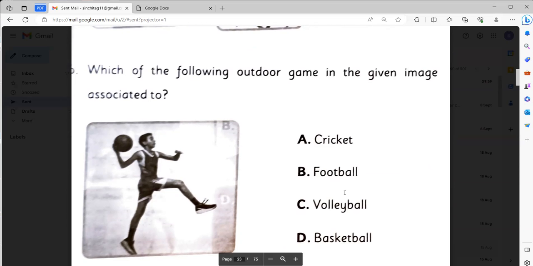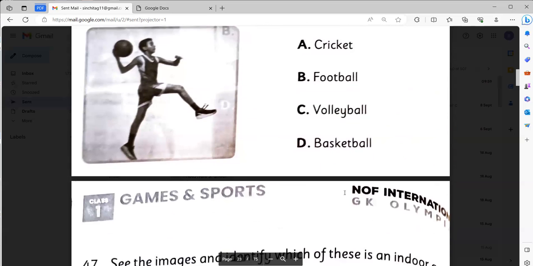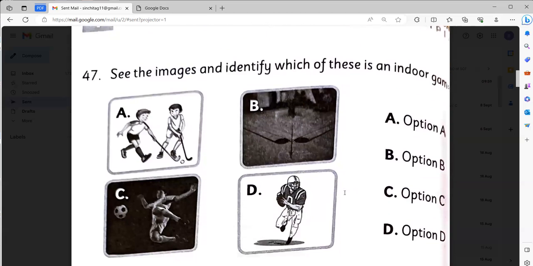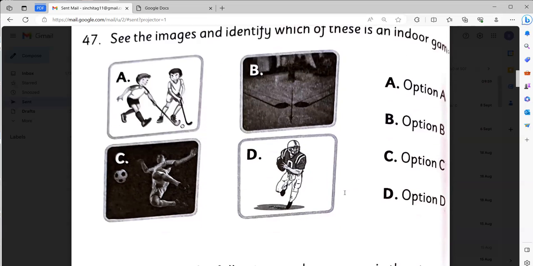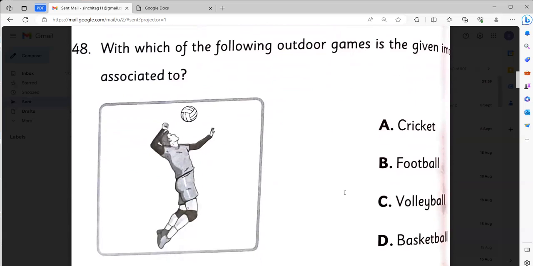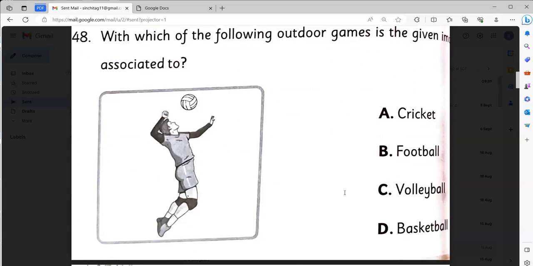Yes. The next one. See the images and identify which of these is an indoor game. It will be option B. With which of the following outdoor games is the given image associated? It will be option C, that is volleyball.